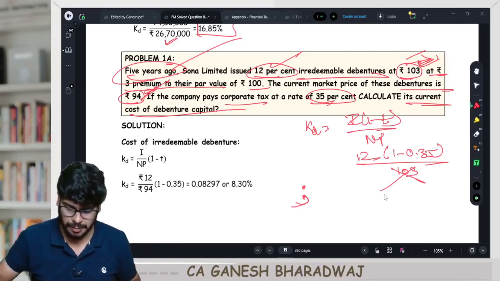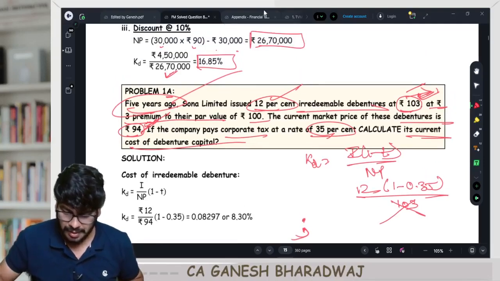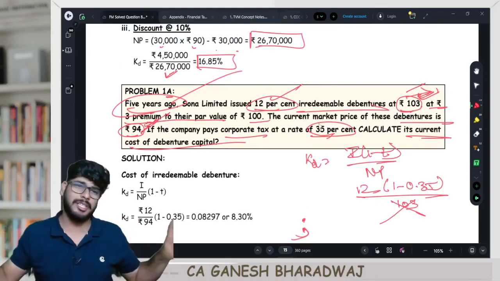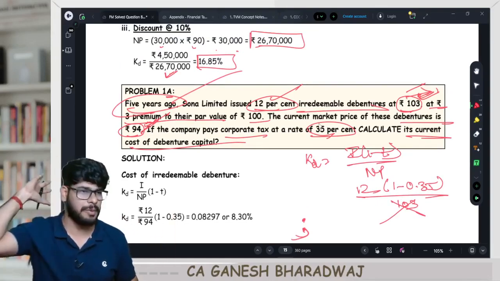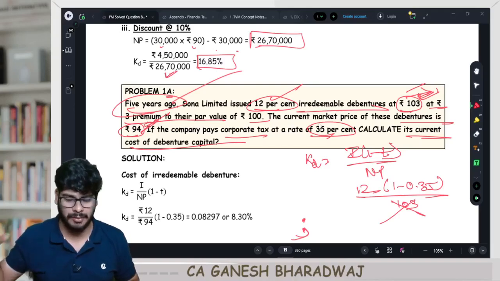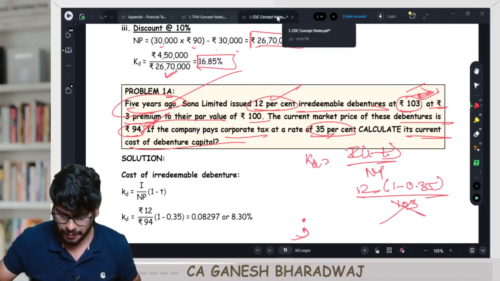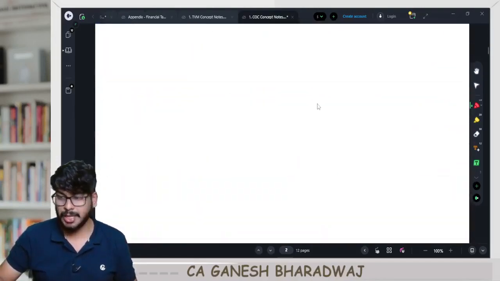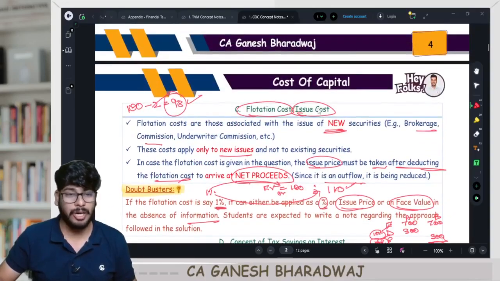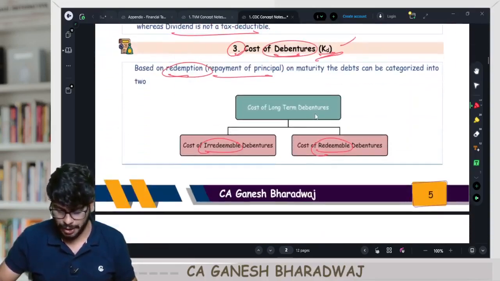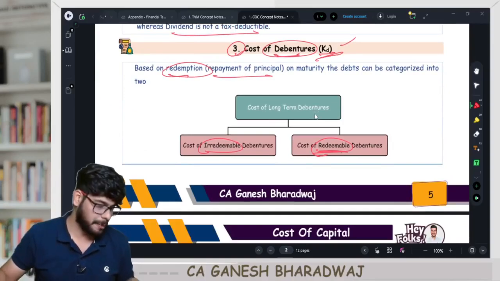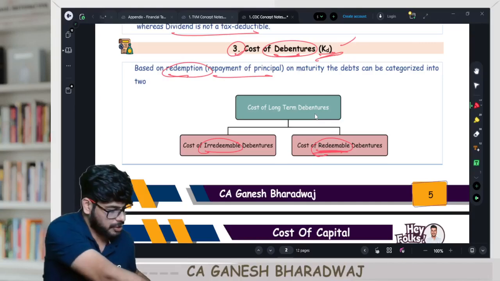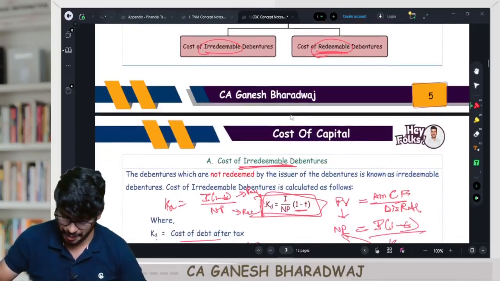Done? Yes? Perfect. Right. See, I have handpicked certain sums. Those sums I'm doing, if you are doing these lineup of questions, any other question you will be able to handle. That's how I have lined up the questions for the fast track course. Right? Fine. Let's go on to the next one. So I told you debentures are of two types. One is your irredeemable debenture. The other one is called redeemable debenture. Now let's move on to the next one, which is called redeemable debentures.